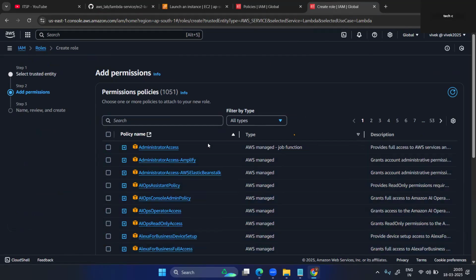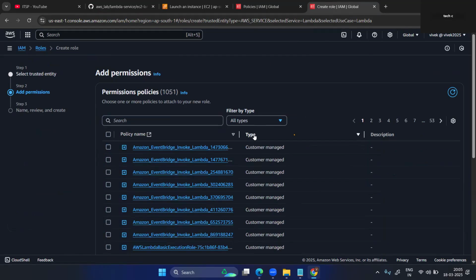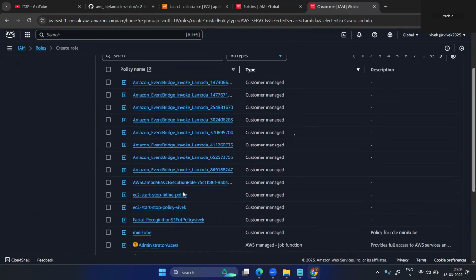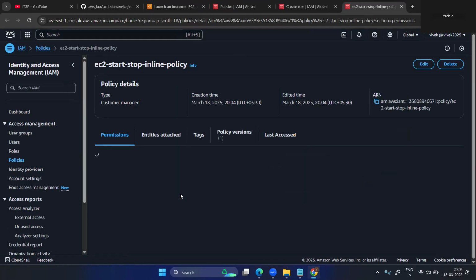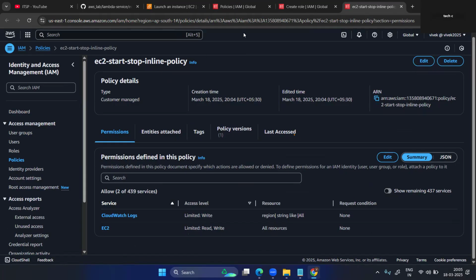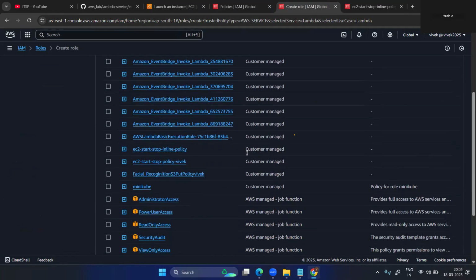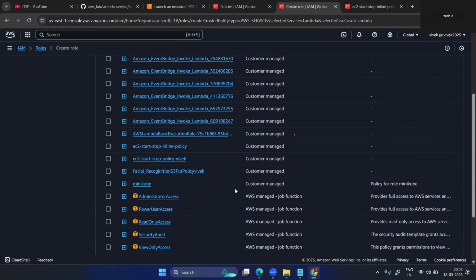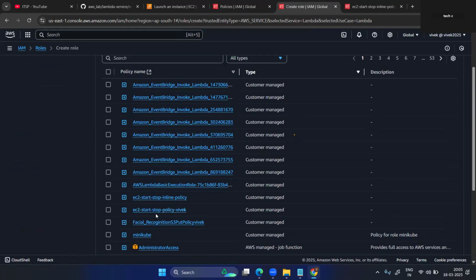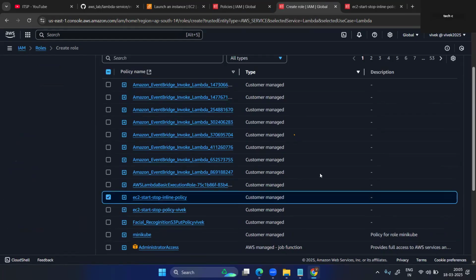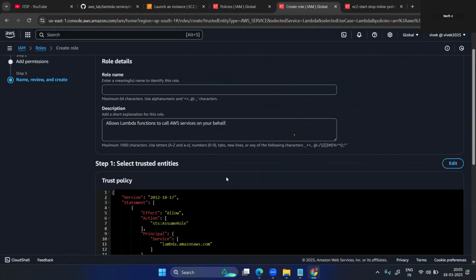Policy name selected. Type: customer managed. Yeah, policy EC2 start inline policy, I think. EC2 start stop. Let me check as well. See, yeah, this one, the start and stop policy. So just where it is. Okay, now just select this one and next.